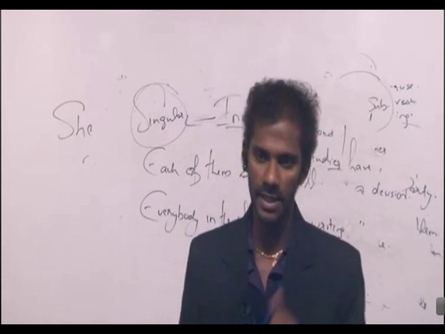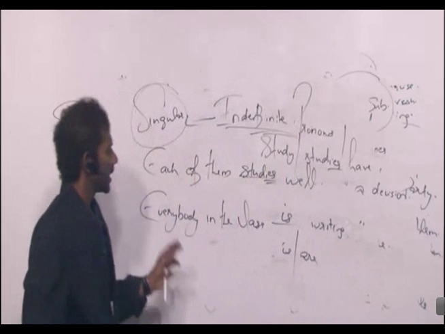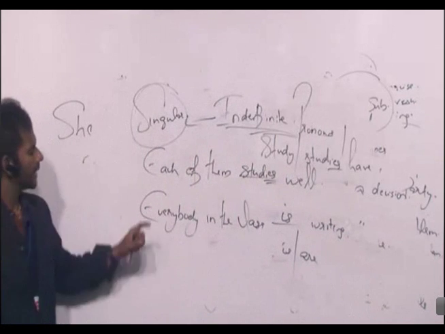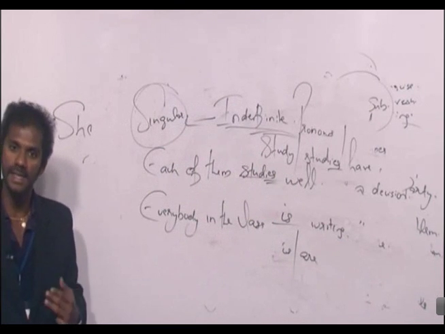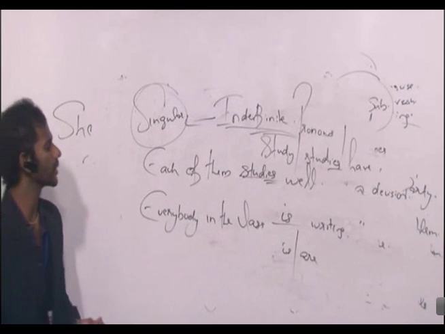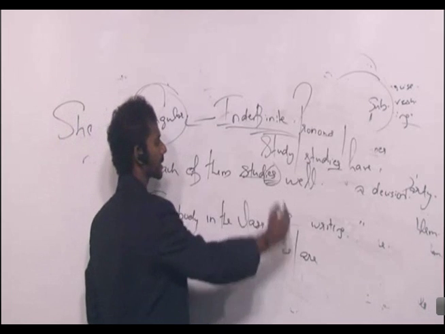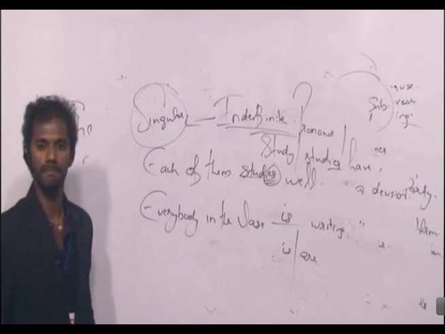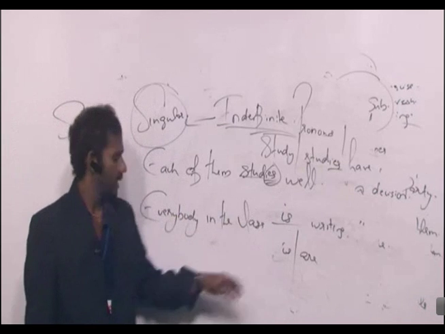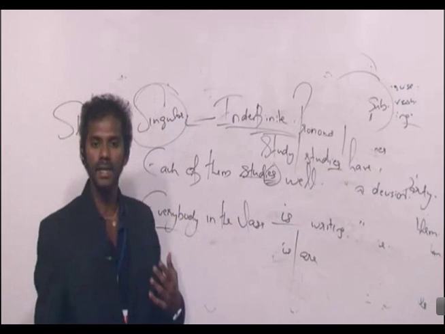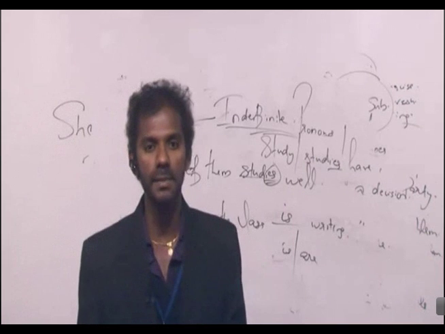Clear? Fine. Now come to the first sentence. Each of them dash well. Each is an indefinite pronoun telling us that the subject is singular. So verb also must be singular. Studies well. Similarly, everybody in the class dash writing. Everybody is again an indefinite pronoun telling us that the subject is singular.